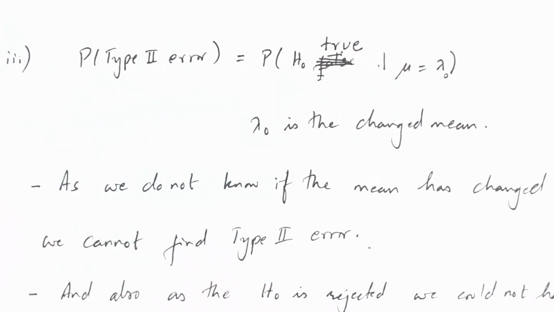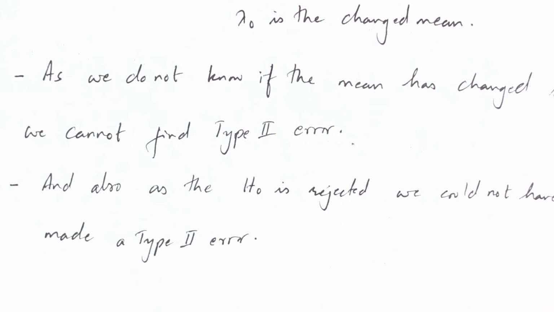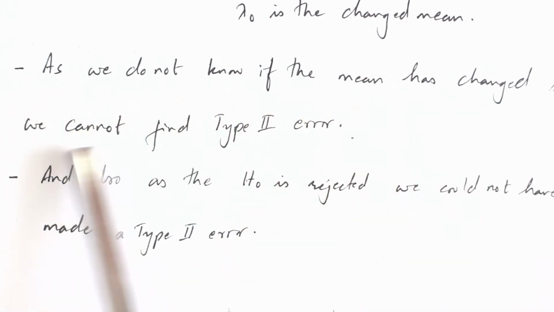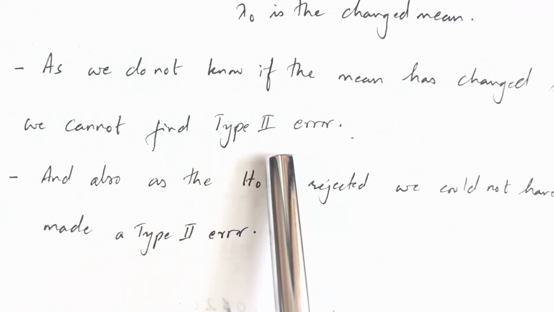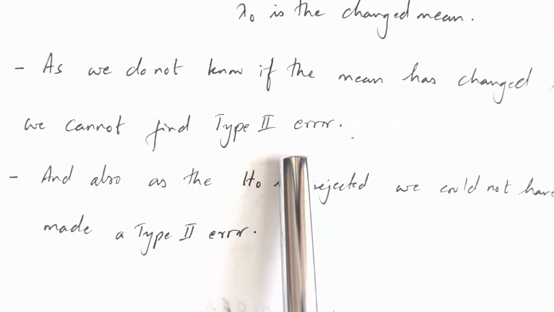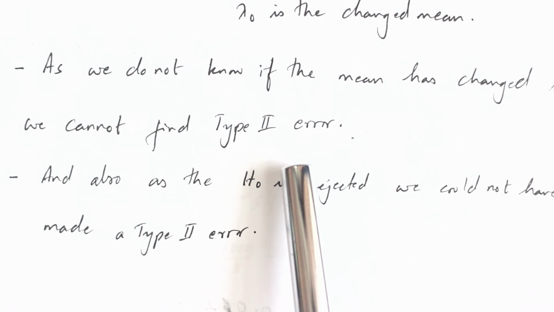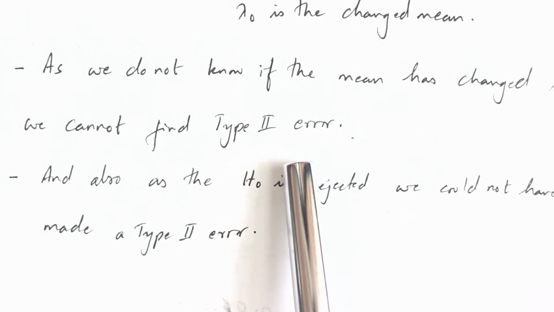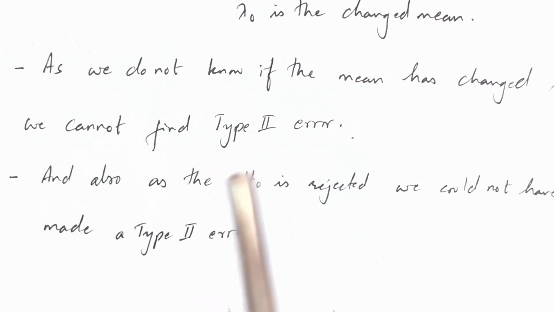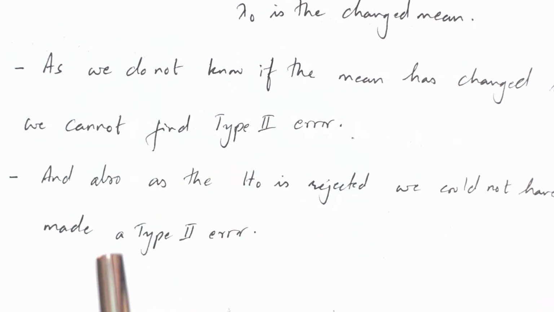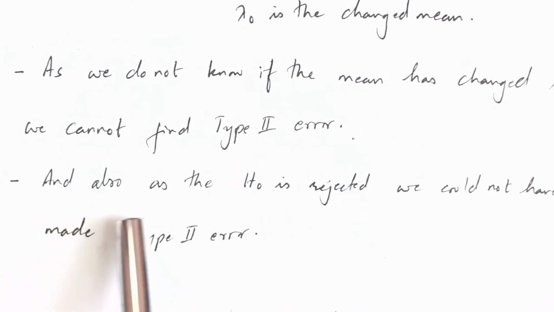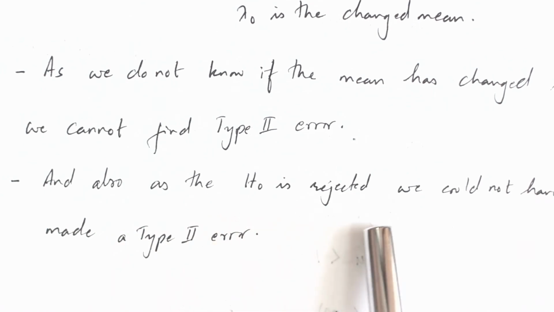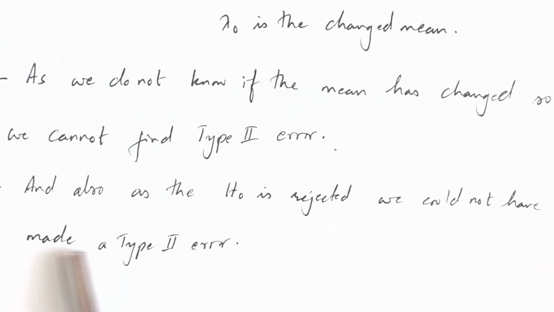Now let's read this out. As we do not know if the mean has changed, we cannot find type 2 error. In this case, we have not been given a changed mean here, so we cannot find a type 2 error. There's no meaning to finding a type 2 error. And also, as the null hypothesis is rejected, we could not have made a type 2 error here.